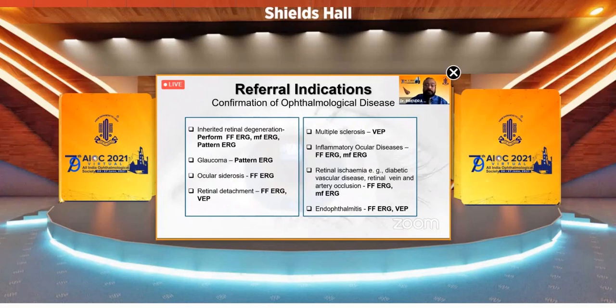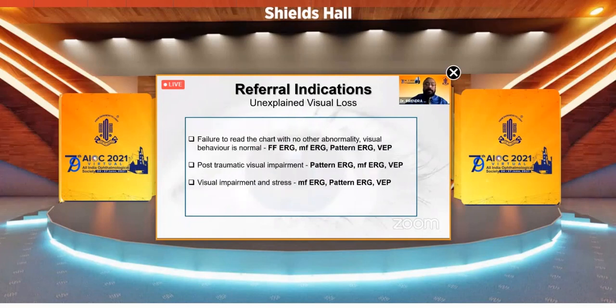Ocular siderosis, full-field ERG. Retinal detachment, full-field ERG and VEP, that is visual evoked potential. Multiple sclerosis, VEP. Inflammatory ocular diseases, full-field ERG and multifocal ERG. Retinal ischemic diseases, including the vascular diseases, it could be full-field ERG and multifocal ERG. In cases of endophthalmitis, full-field ERG and VEP.